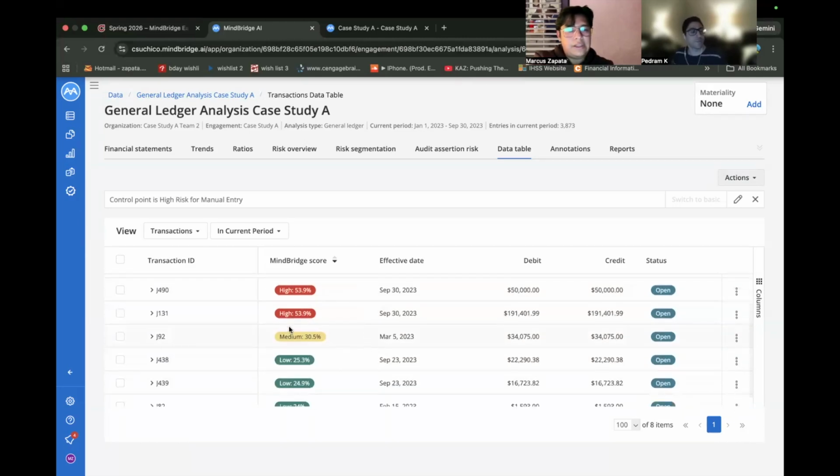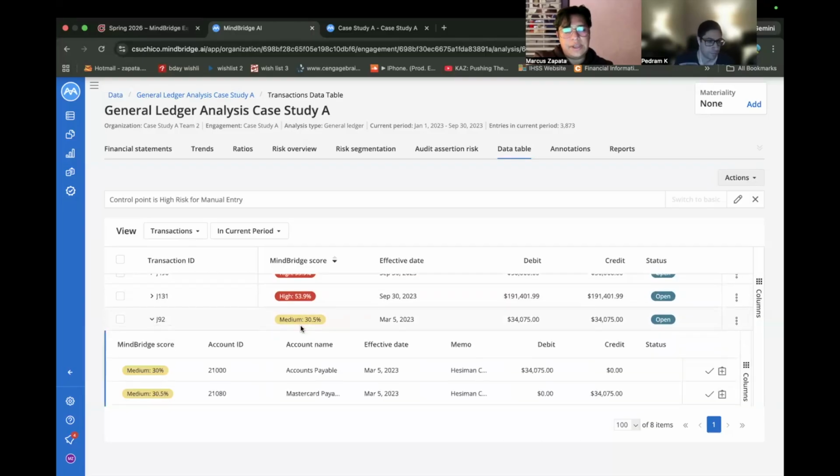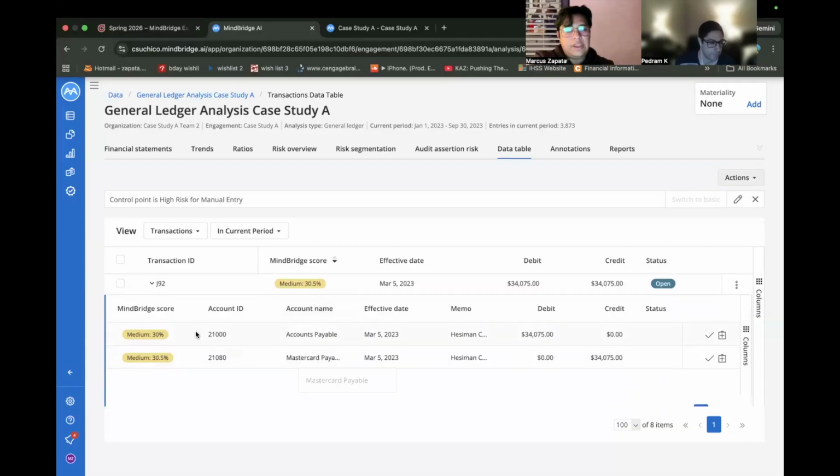Like for example, let's take a little look right here, like J92, medium 30.5%. We can still trace these accounts, and we know who the memo's from or who it's for, right? So yeah, they're high, above 10,000, but someone like, you said, the CFO can overlook stuff like this as well.